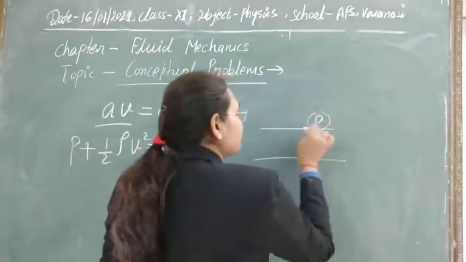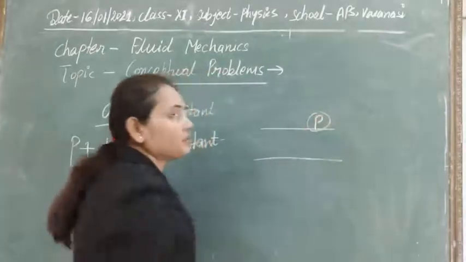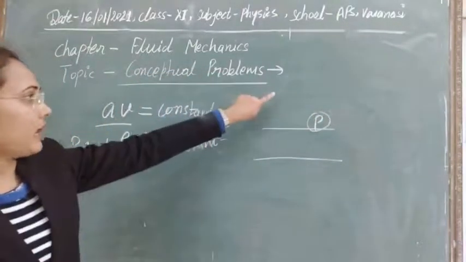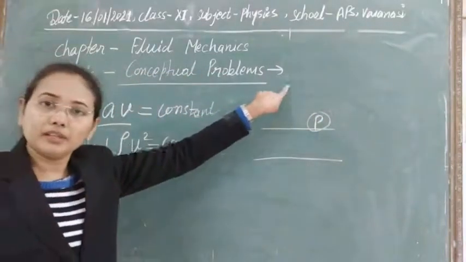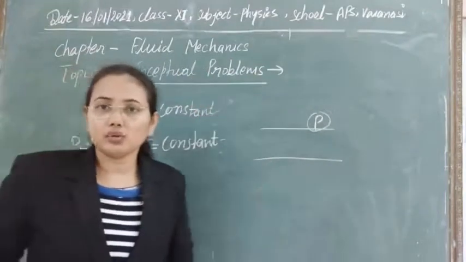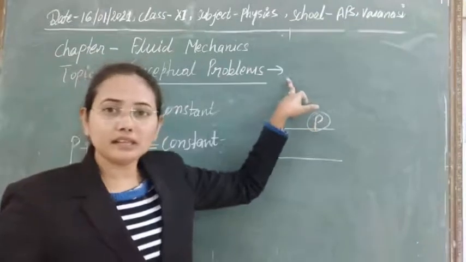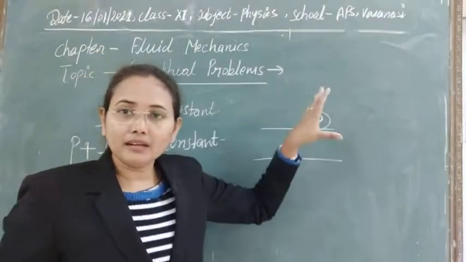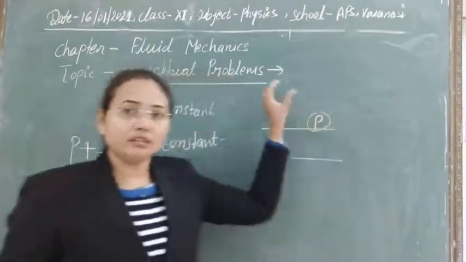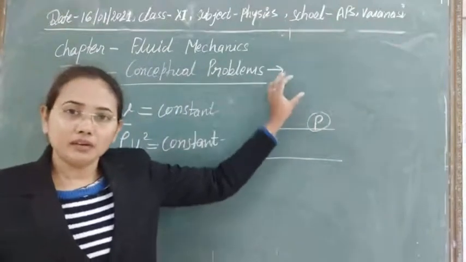So the pressure here, suppose P, is reduced, and the pressure outside the boats will still be at its original value. Obviously here pressure is decreased and there pressure is increased, so to bring equilibrium, some of the pressure will be transferred from here to here.